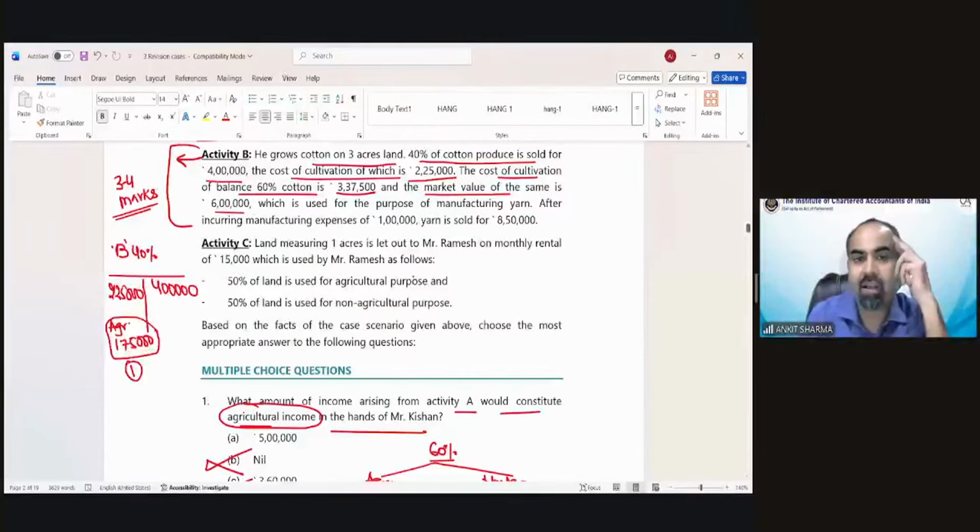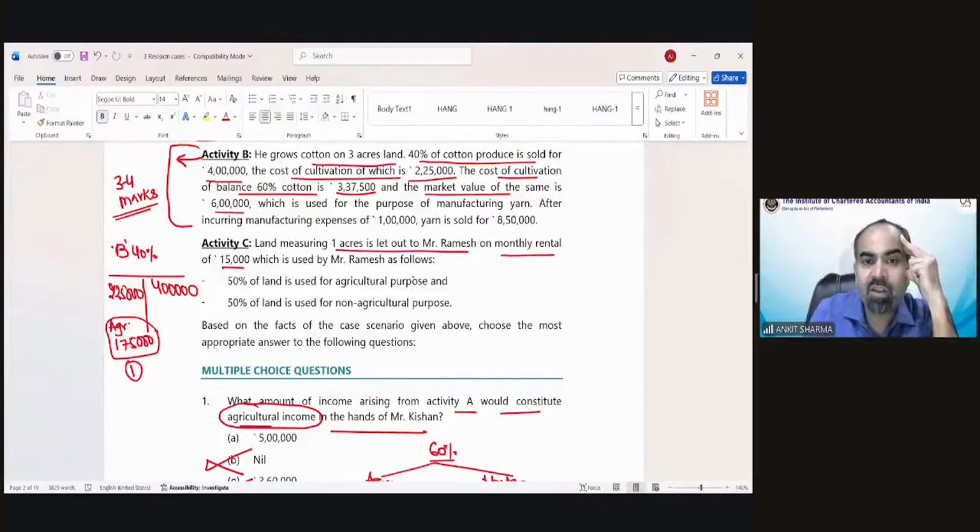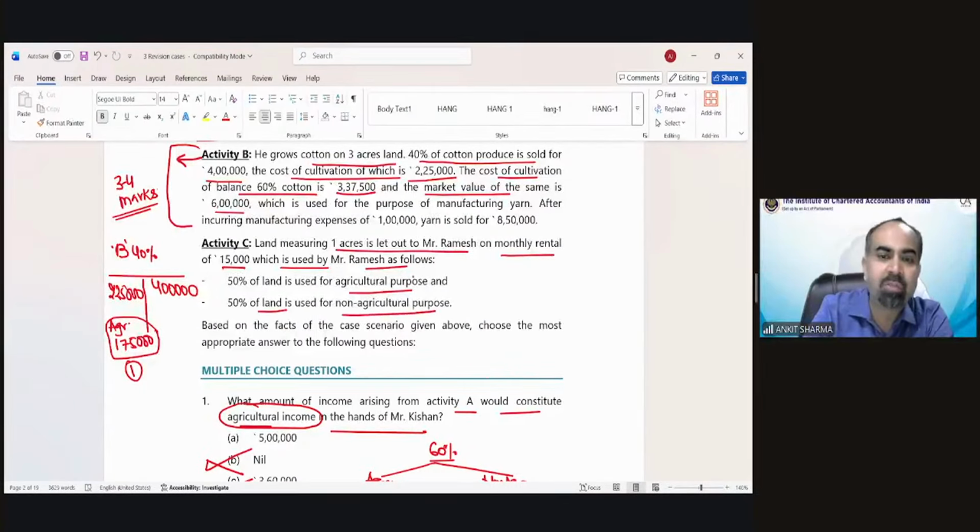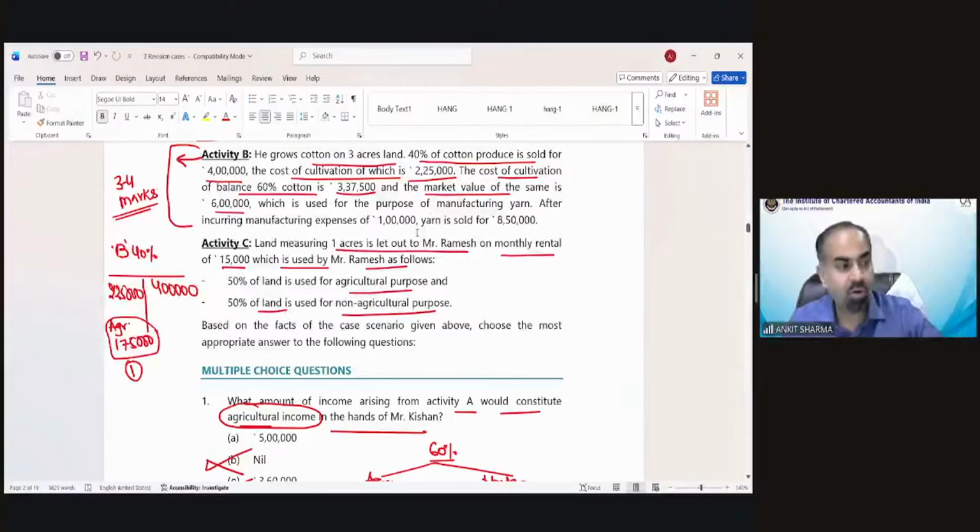Activity C, land measuring 1 acre is let out to Mr. Ramesh on a monthly rental of 15,000 per month, which is used by Mr. Ramesh as follows. 50% of the land is used for agricultural purpose and 50% of the land is used for non-agricultural purpose. So can the rent received from the land constitute your agricultural income? Is it possible or not?